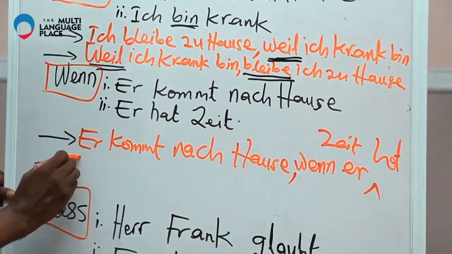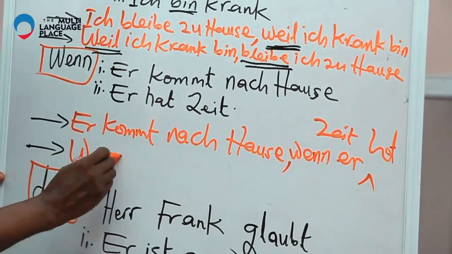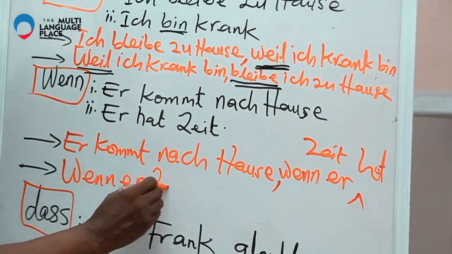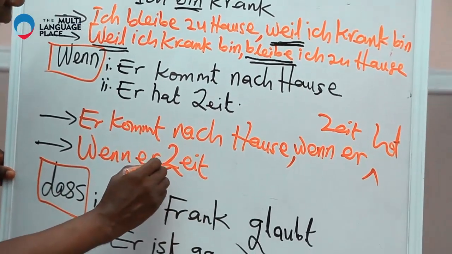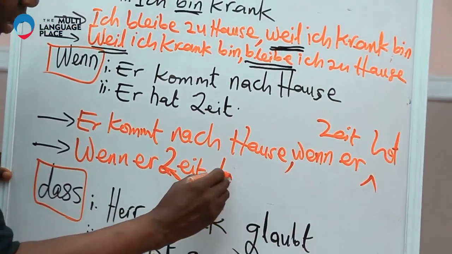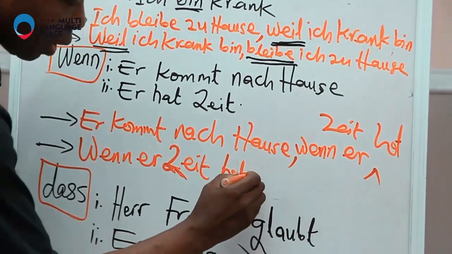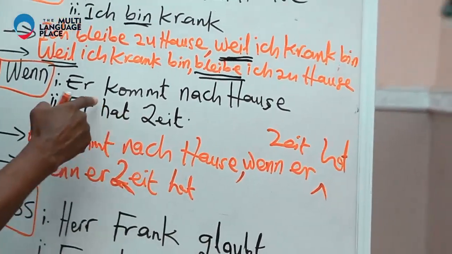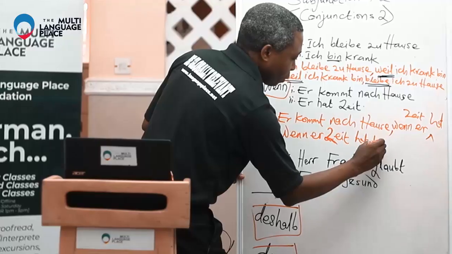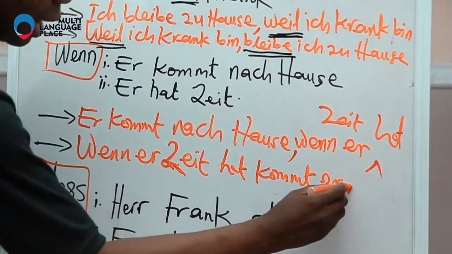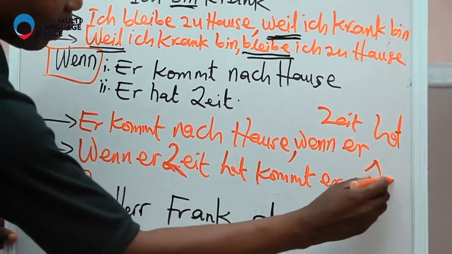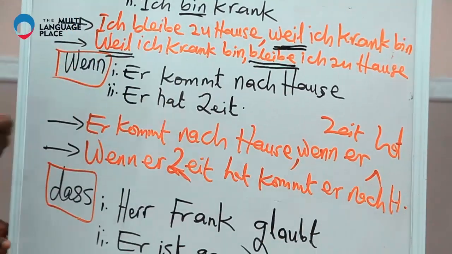Okay. Wenn Zeit hat, kommt nach, I will abbreviate now, kommt nach Hause.